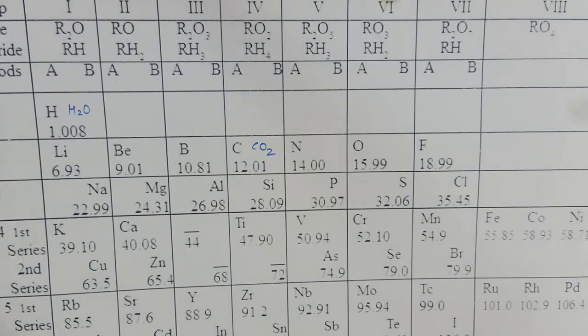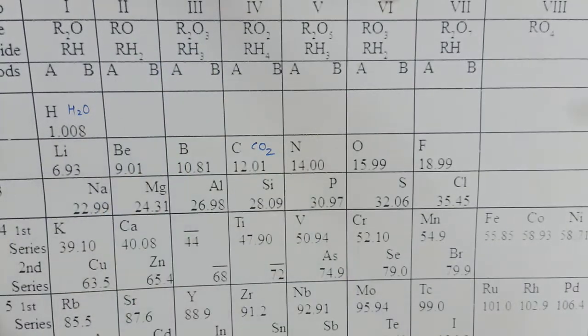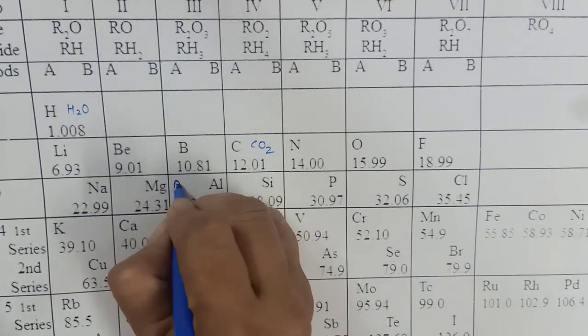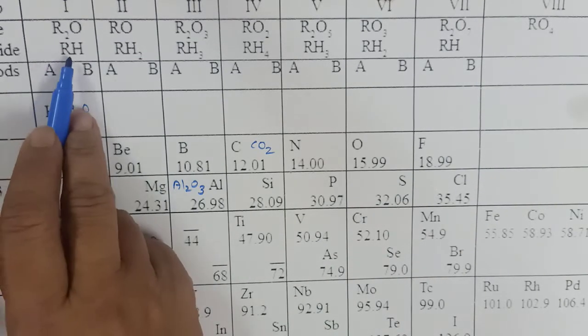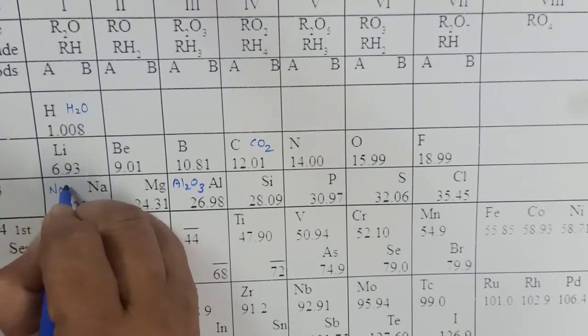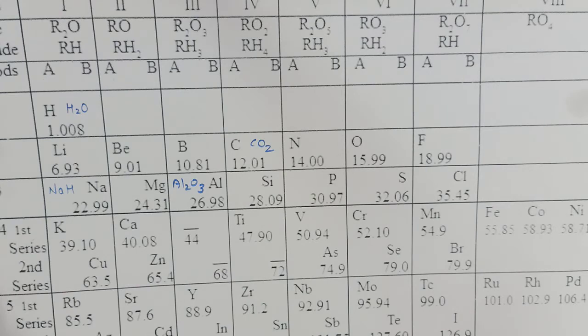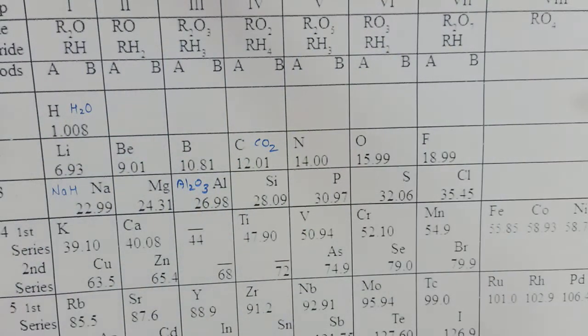Similarly, suppose I want to find the oxide of aluminium. The formula is R2O3. So the oxide of aluminium is Al2O3. If I want to know the formula of the hydride of sodium, it is RH. So instead of R, I will put sodium. So it is NaH. Like this, we can find the oxides and hydrides of any element placed in this table using the formula. We can also calculate it in a reverse way.